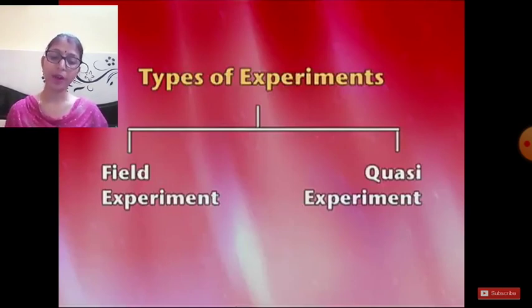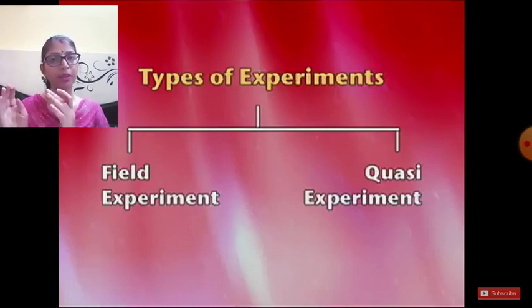So thus the quasi experiment attempts to manipulate an independent variable in a natural setting using naturally occurring groups to form experimental and control groups. The one speciality of quasi experiment here is that the independent variable, the IV, is never manipulated, बल्कि इसे select किया जाता है. The IV is selected, not manipulated. ठीक है. So these are two types of experiments. There are some limits of the laboratory experiment. That's why these two types of experiments are introduced.